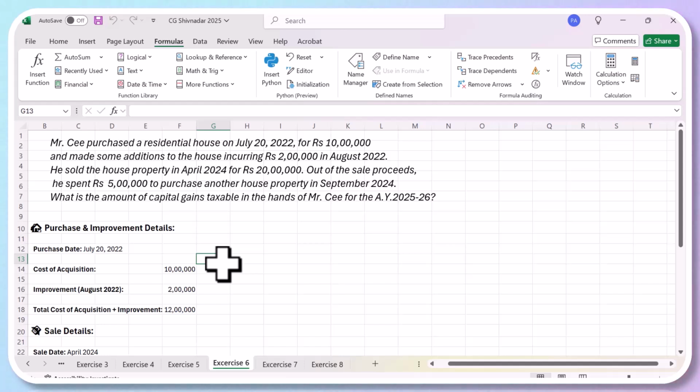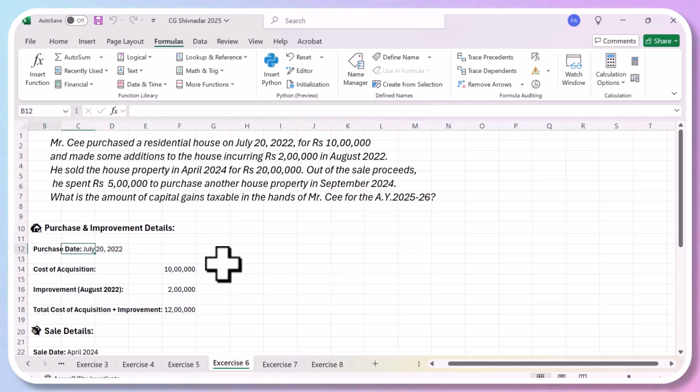Mr. Singh purchased... Okay, so now what is the purchase date?